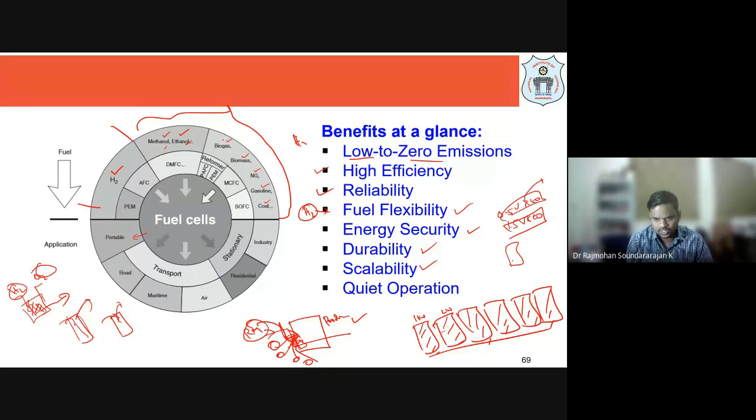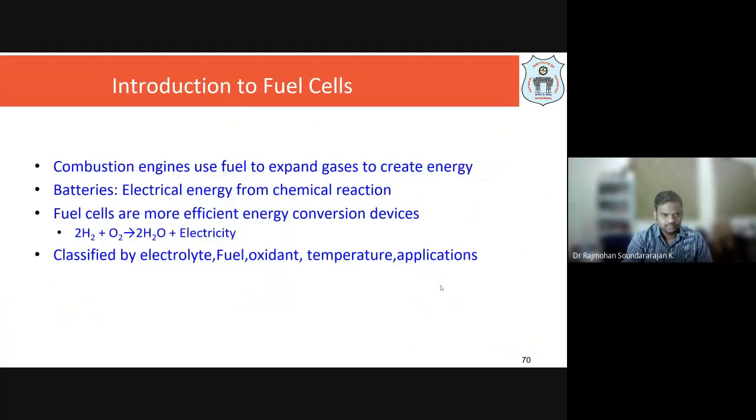Okay, so that scalability is the advantage with respect to these fuel cells. If you have space, then obviously you can improve your production. And as I said, there is no noise release. This is told in comparison to diesel generators or other things. So it is quiet in operation, it doesn't make any noise. Even when you use biodiesel, there will be anti-knocking properties coming into the picture, where there will be noise. Whereas fuel cells have this advantage.